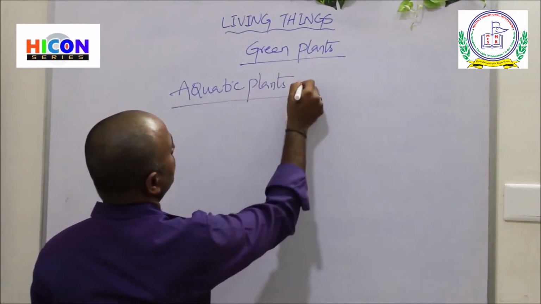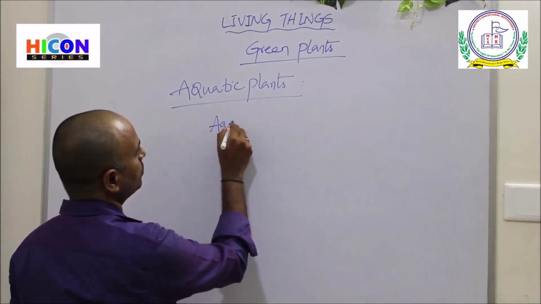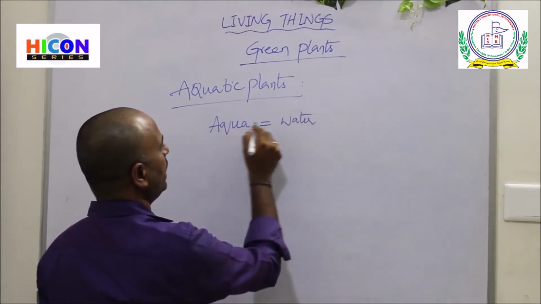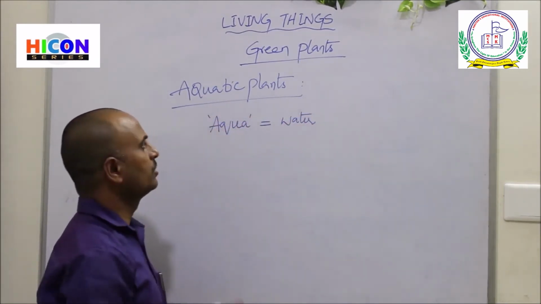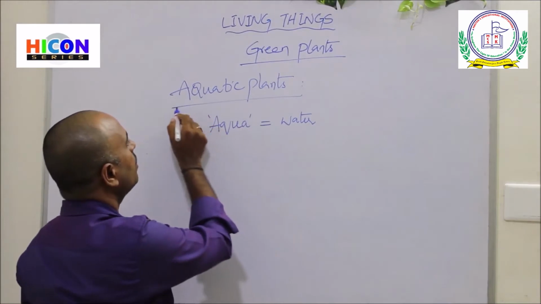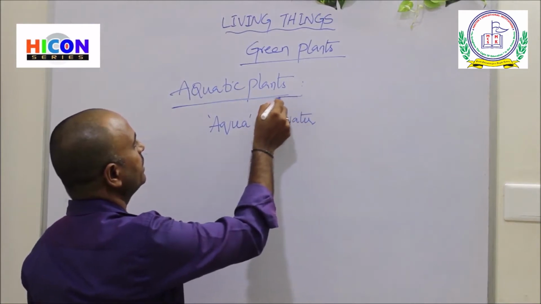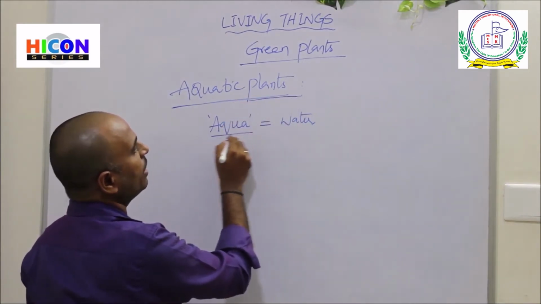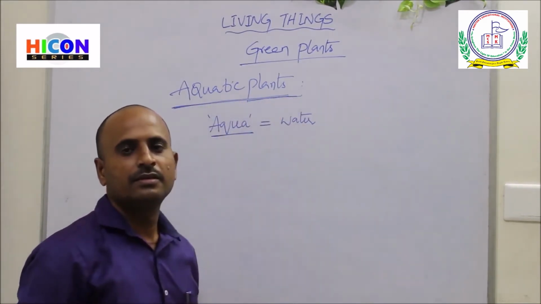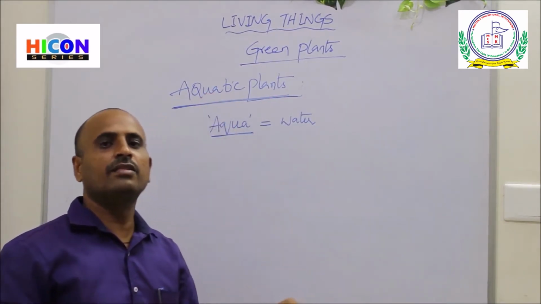Aquatic plants. So what are aquatic plants? The word aqua means water. That's why the plants which grow in the water are called aquatic plants. The name came from the word aqua, because these plants grow near or inside the water.